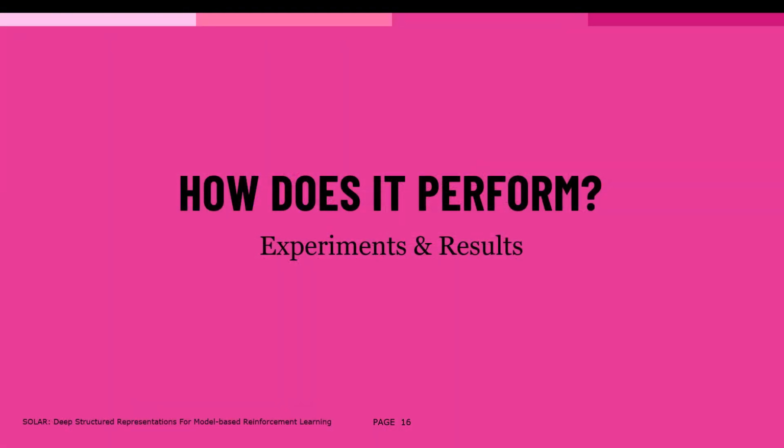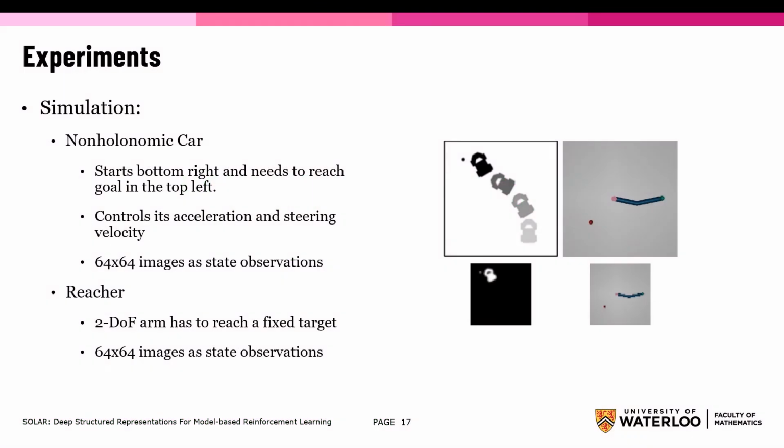Now that we've seen how the algorithm works, let's see how it performs by looking at the experiments and results. Two of the experiments conducted were simulated environments. First was the non-holonomic car. This is the one we discussed when looking at model biases. This is when the car has to start in the bottom right corner and reach the goal in the top left.